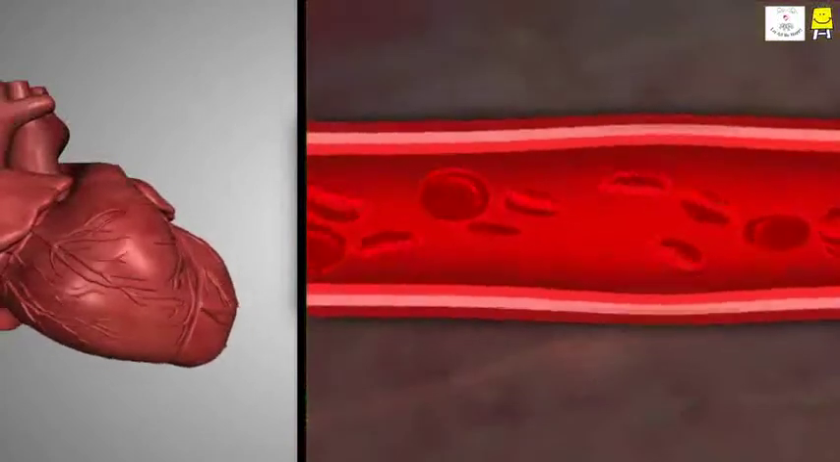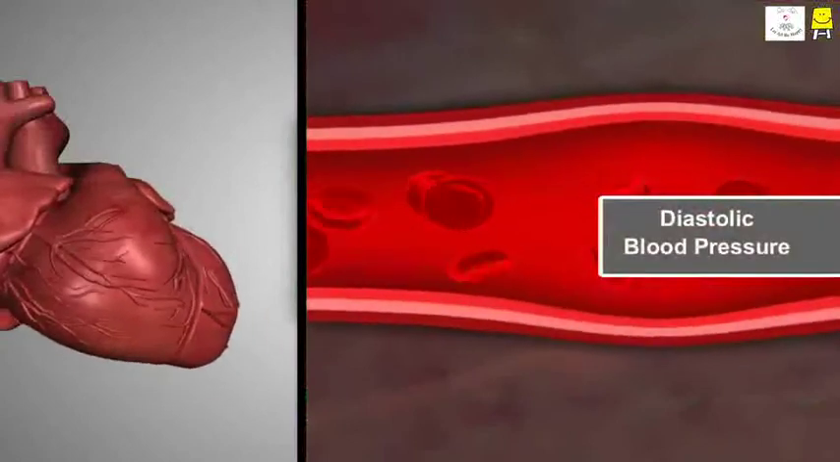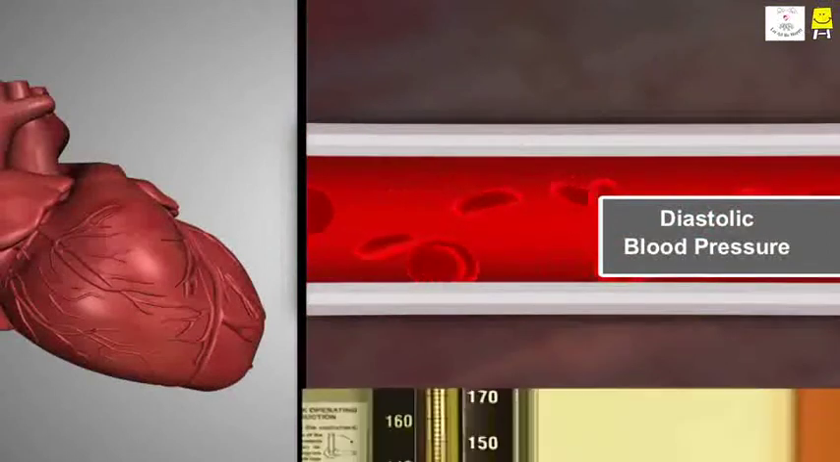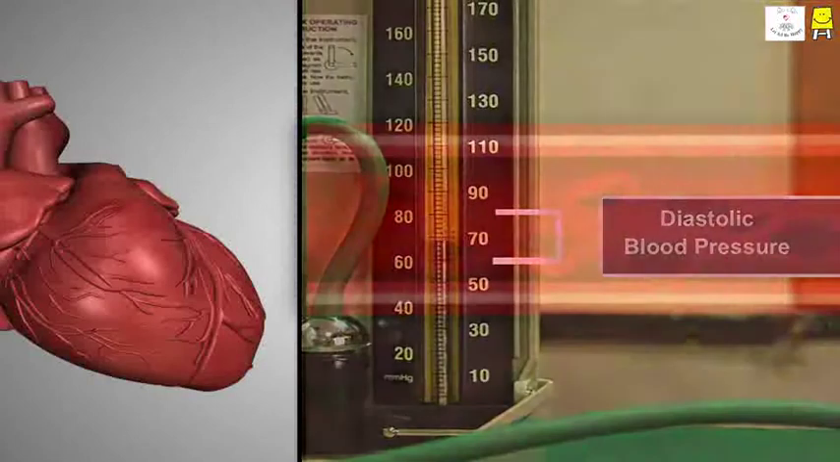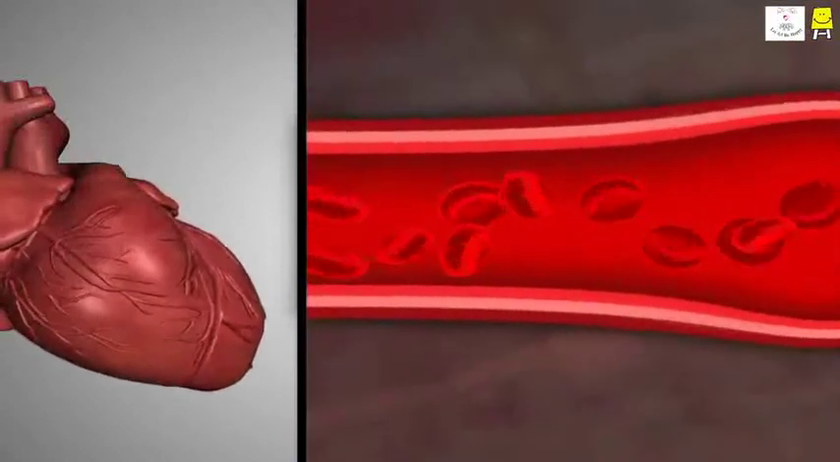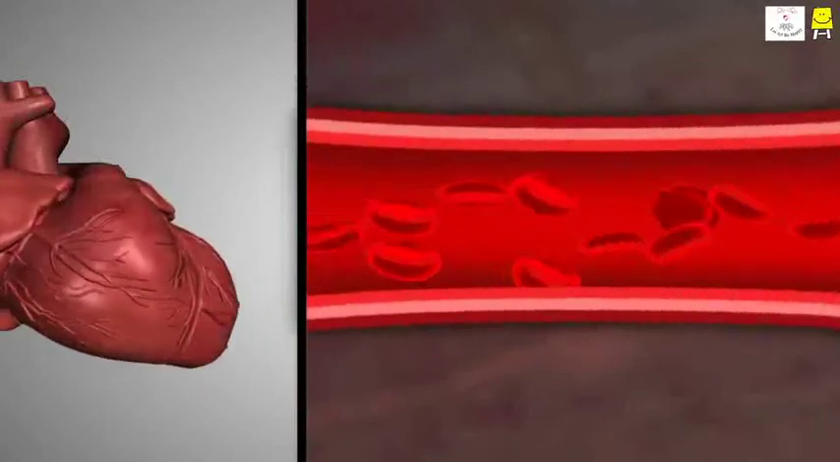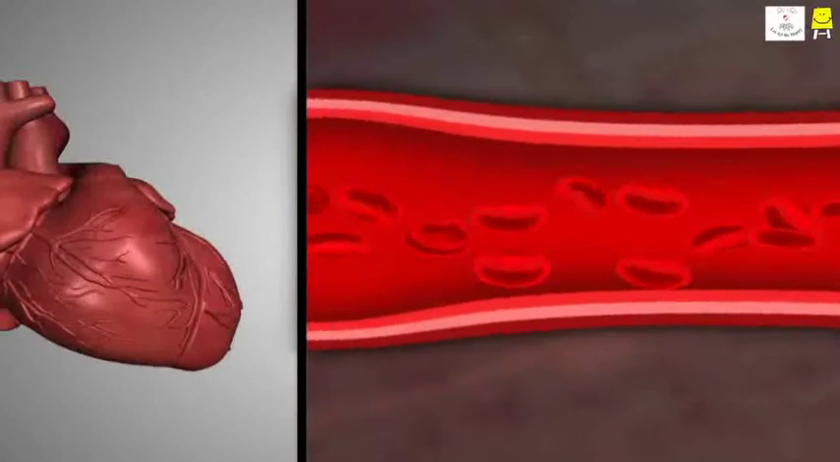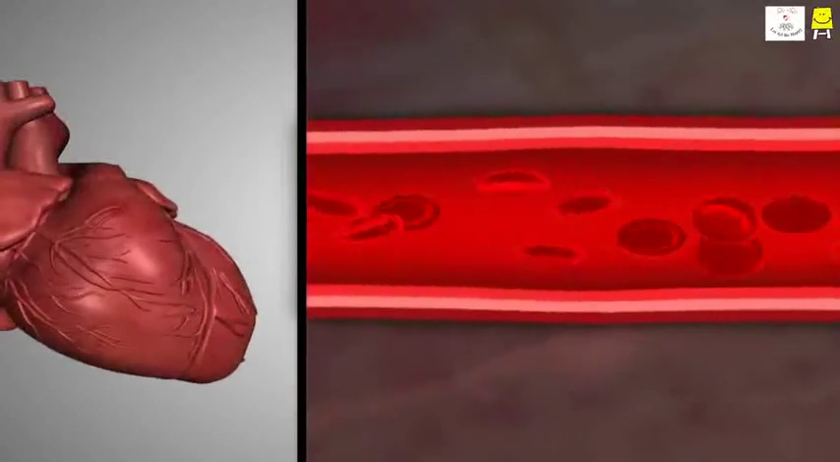However, during relaxation, this pressure is relatively low. This is called the diastolic blood pressure. The diastolic blood pressure for a healthy person is in the range of 60 to 80 millimeters of mercury. Our blood vessels can easily bear this pressure. They are strong and elastic enough for this. However, if this pressure increases unchecked, it can be life-threatening.